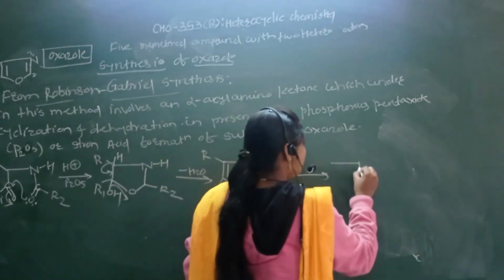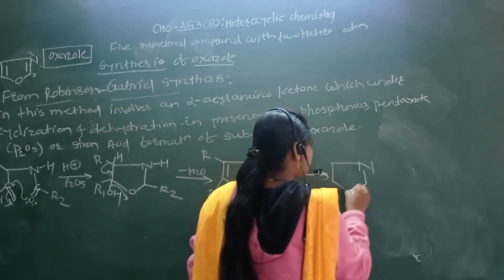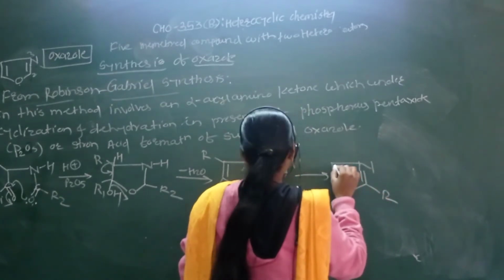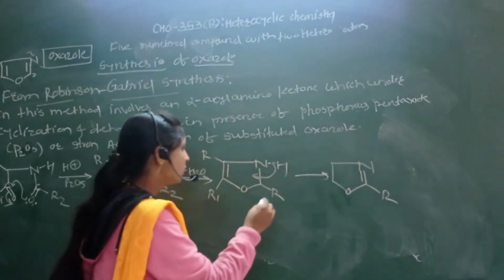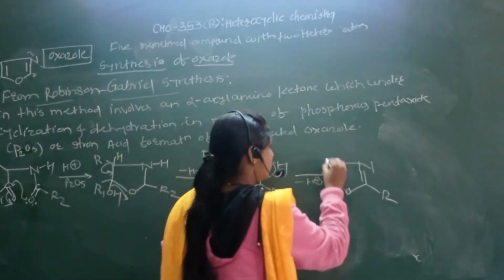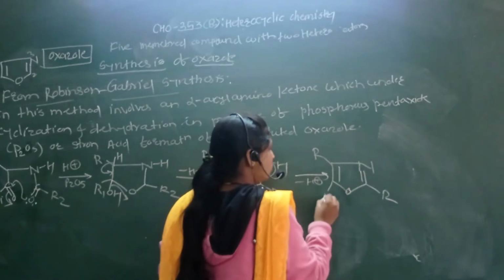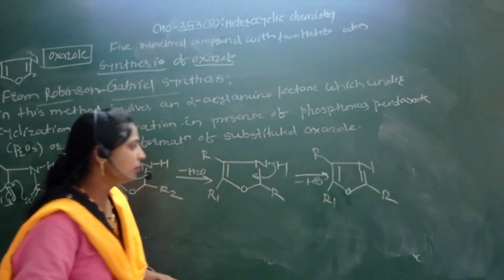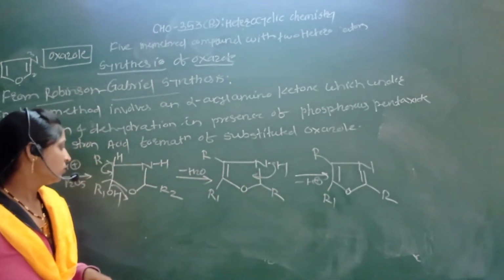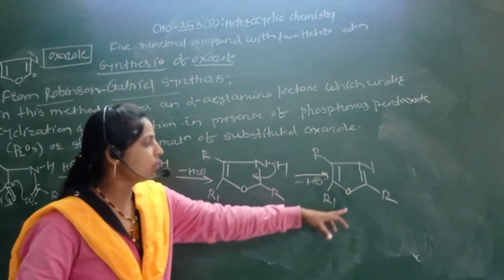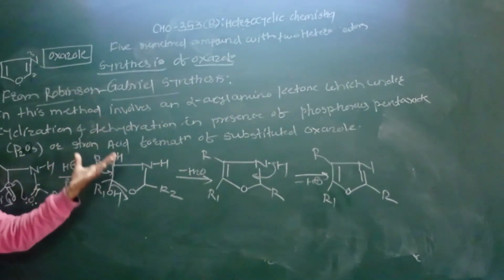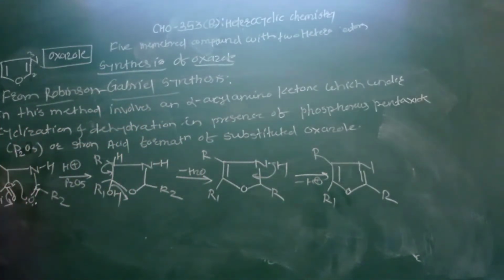So here formation of the oxazole compound, minus H plus, formation of substituted oxazole molecule. This is the Robinson-Gabriel synthesis of this oxazole molecule.